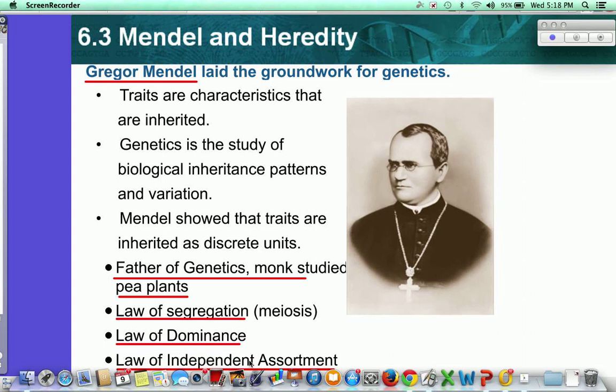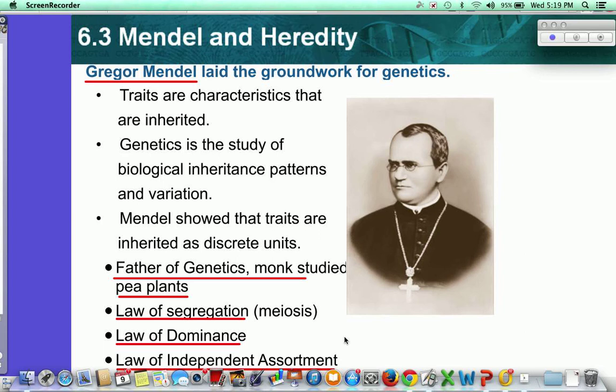The law of independent assortment says that the alleles that give us our traits always assort, or always separate, independent of each other. Meaning, the alleles that give you your brown hair separate independent of the alleles that give you your brown or blue eyes. So your hair color doesn't necessarily give you your eye color, or your skin color doesn't necessarily give you your hair color. So those alleles that give us our traits assort separately.